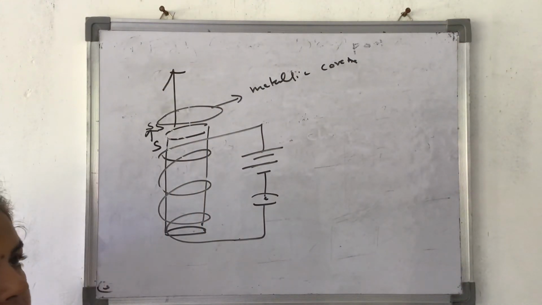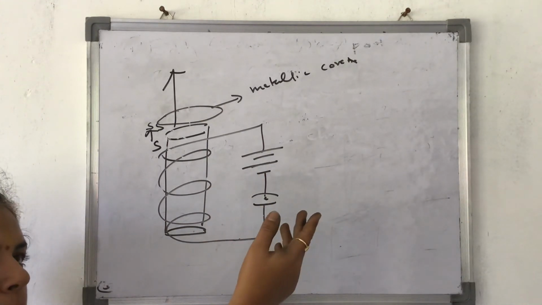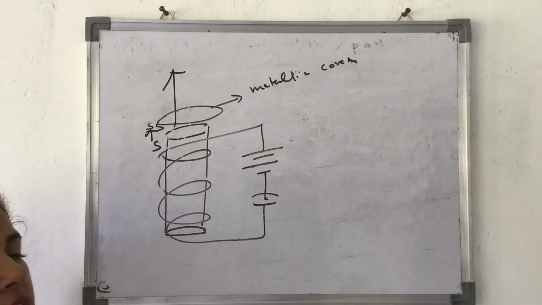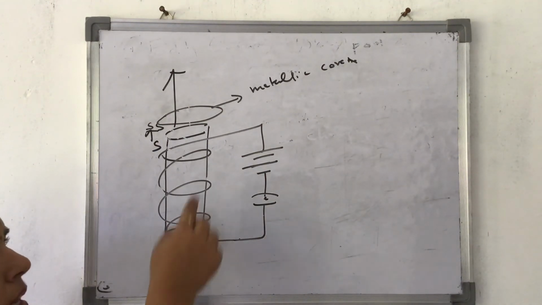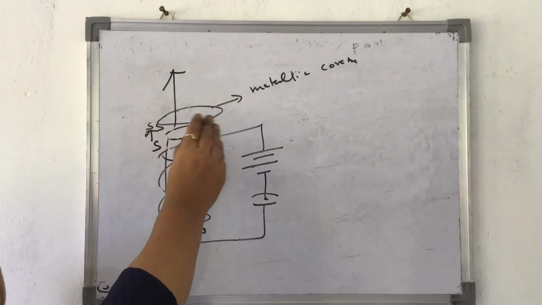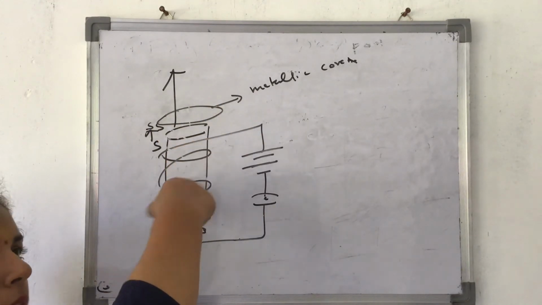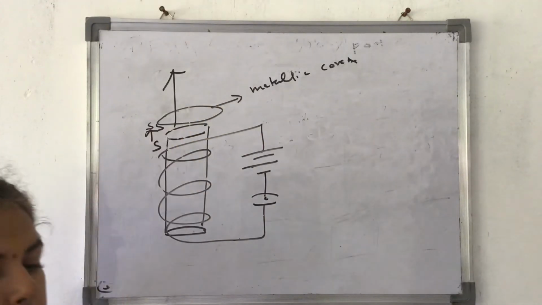In case the current is constant, this thing will not happen. But in case the current is varying, this thing will continue to happen all the time. Again, if you switch off, again the same thing will happen, because when you are changing the magnetic field, magnetic flux is changing. On this metallic cover, eddy currents are produced, and obeying Lenz's law, it goes up.